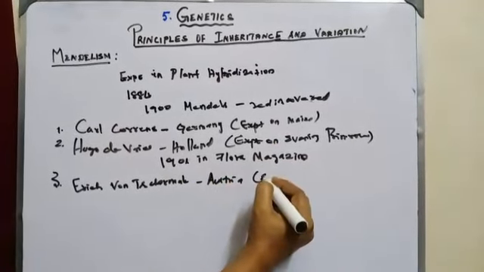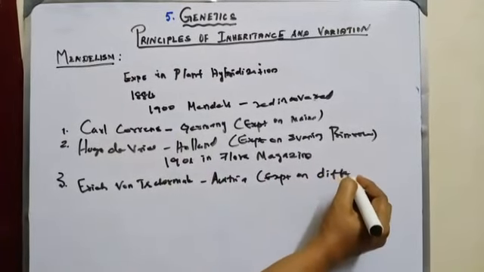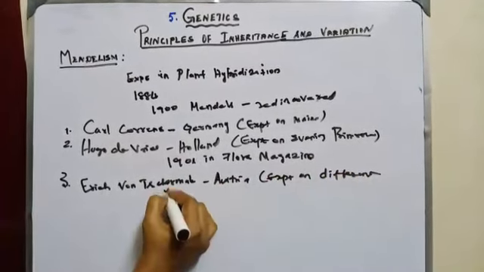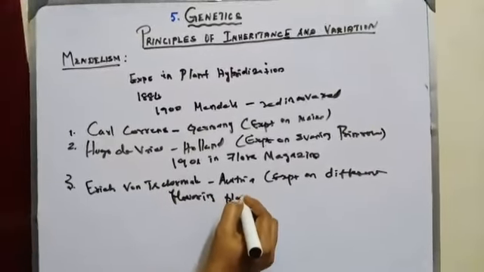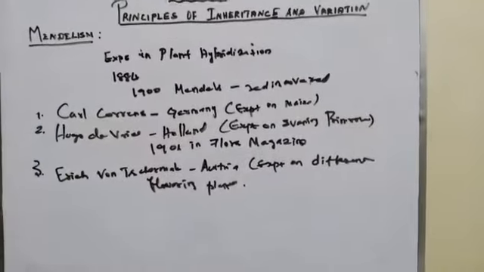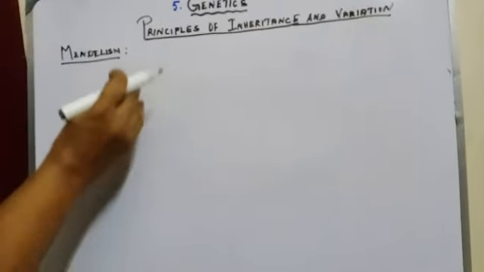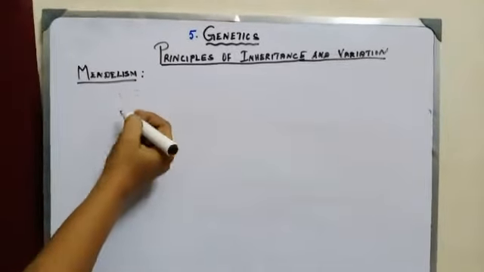He experimented on different flowering plants. The credit of rediscovery of Mendelism goes to these three scientists.